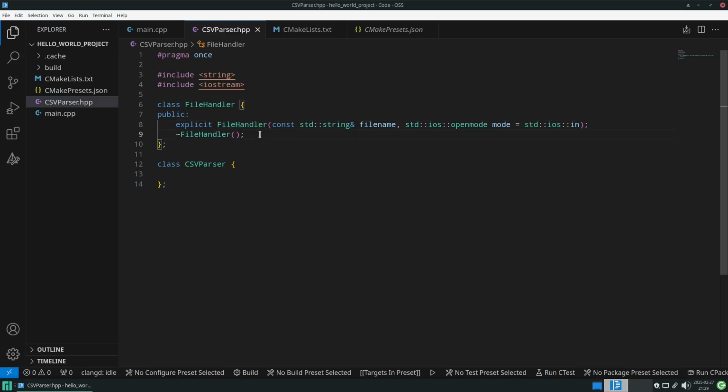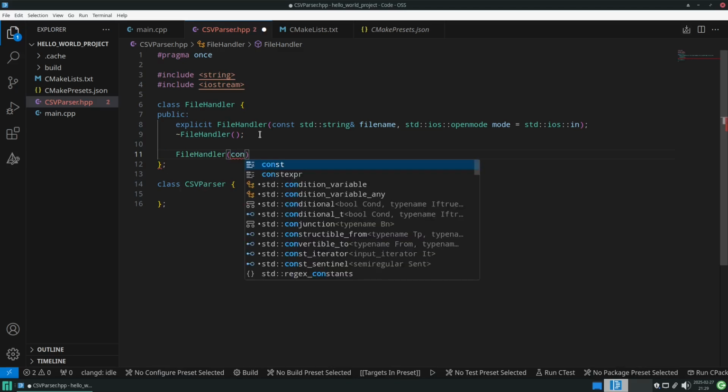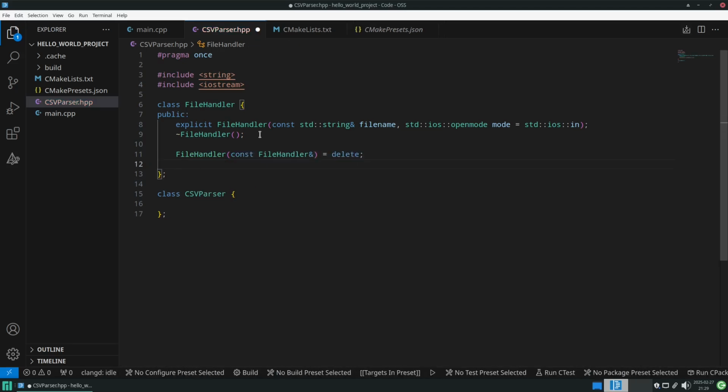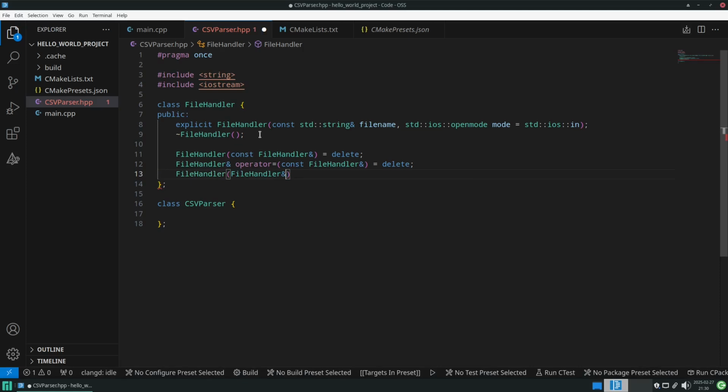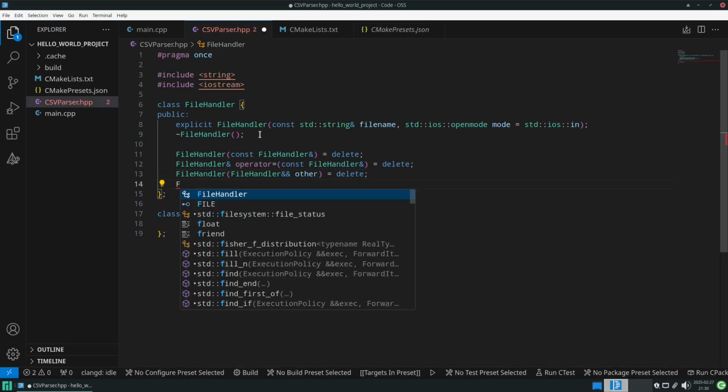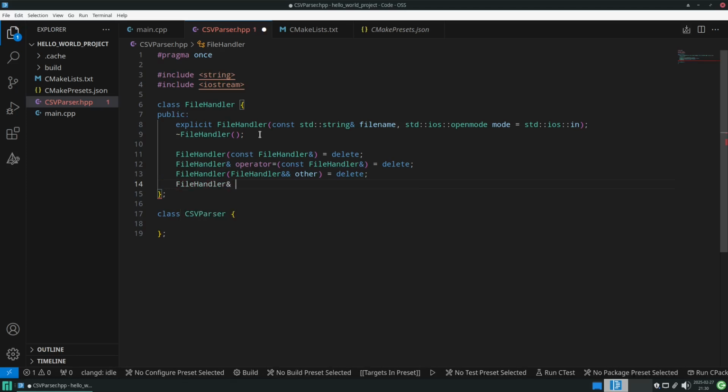So another consideration is what happens if we copy or assign our file handler to another file handler. And for simplicity, I just want to delete those, so this is not possible. Also, the same applies not only for copying, but also moving. I don't want to be concerned with that. This is only for simplicity, of course, and to make sure our library, if we can call it so, doesn't get used in a way it's not intended. So I'm deleting all of these operations.